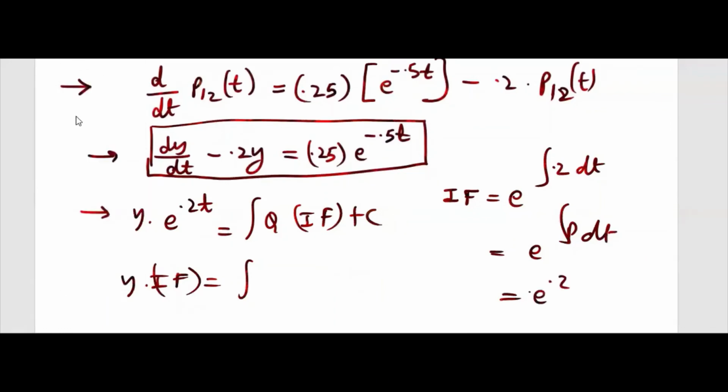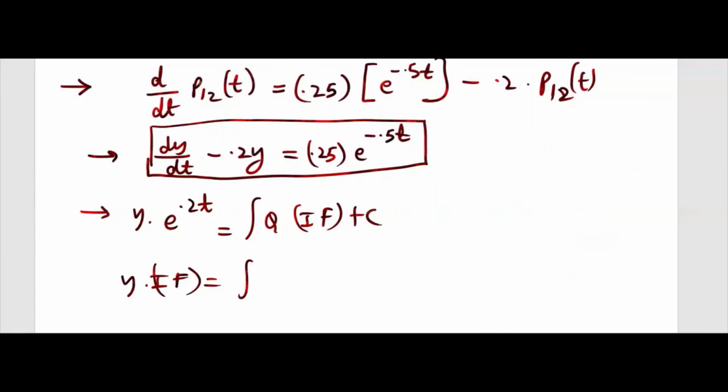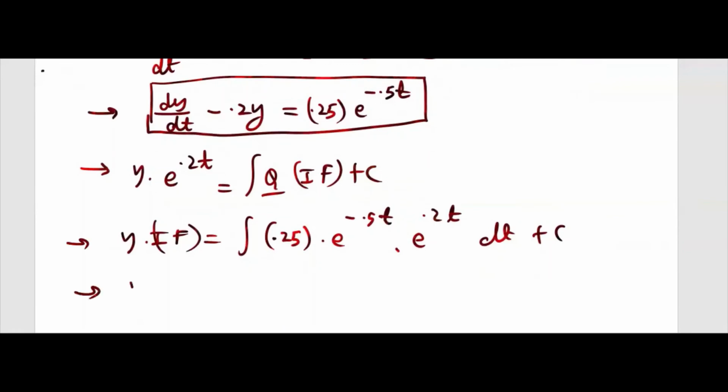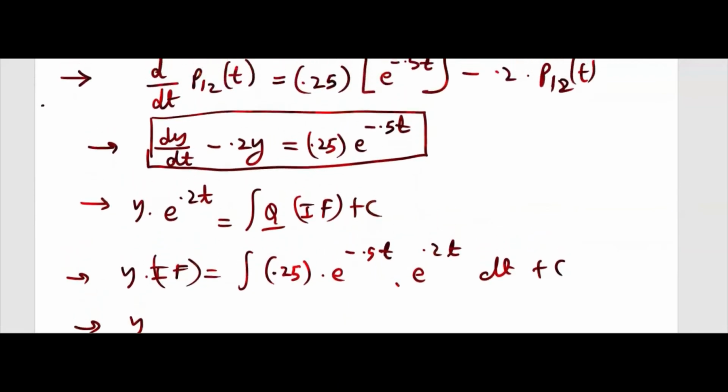So e power 0.2t, this one we don't need anymore. Q is the right hand side, this Q is the right hand side, we'll write, and the integrating factor will multiply, e power 0.2t. So Q you can write 0.25 e power minus 0.5t, and this one, the integrating factor, is e power 0.2t, dt plus constant. Now here the y value is there, we'll write it, y is P12(t).